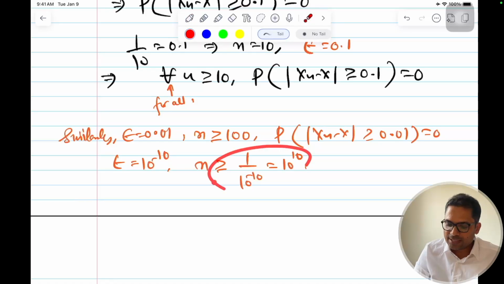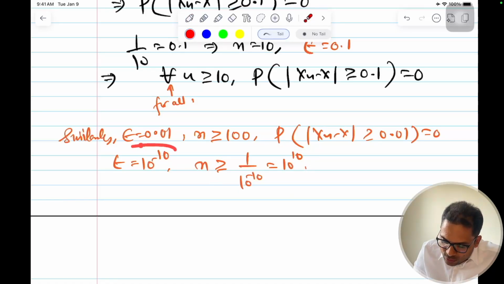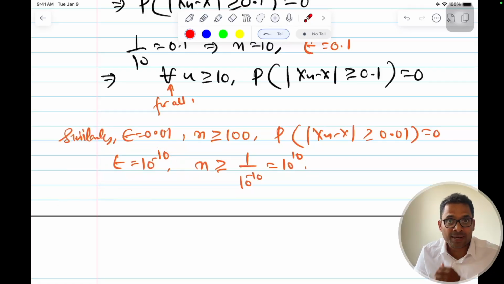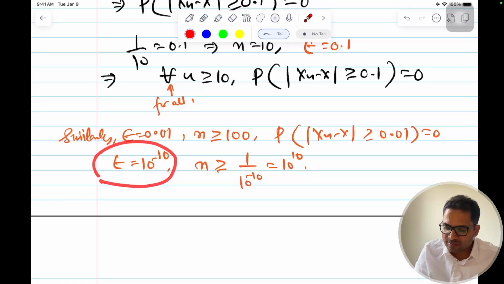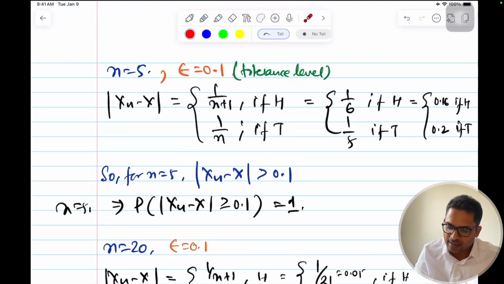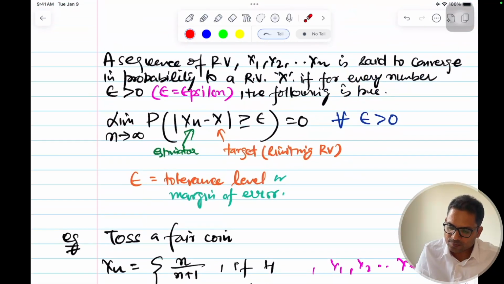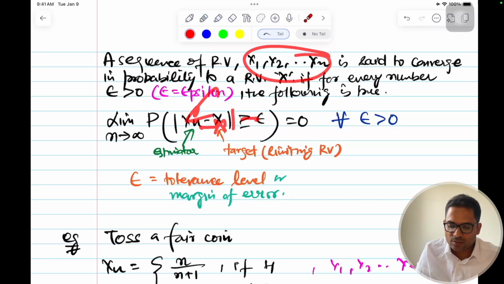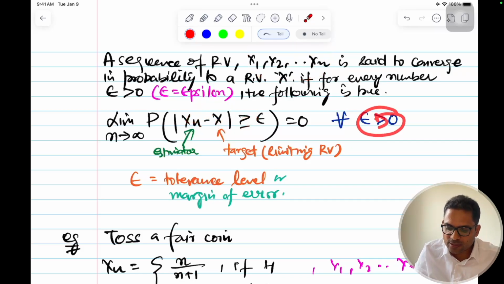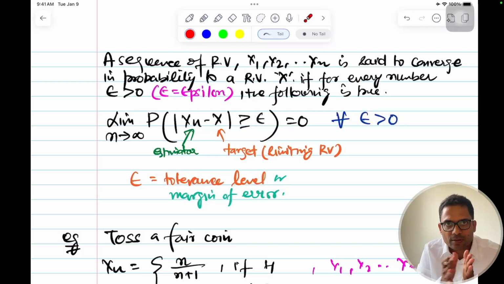If I have this many samples, I can get within this tolerance level, within this range, with very high probability. When I have this many samples, I can say that xn, a sequence of random variables, will converge to x with any epsilon greater than 0, the tolerance level within which I want. This should be greater than 0, but it can be very, very small. The tighter you want this to be, the number of samples will increase.